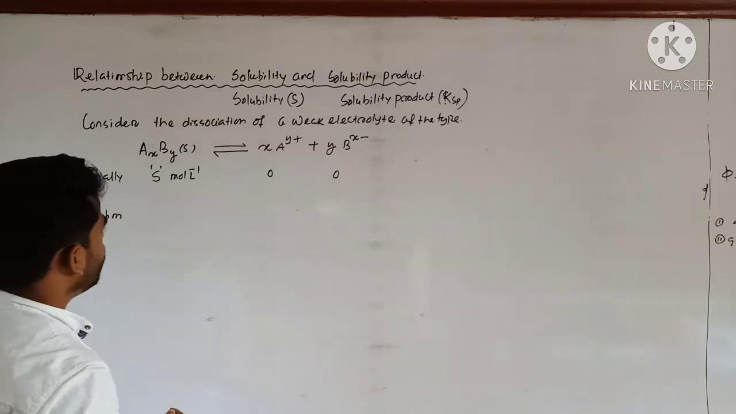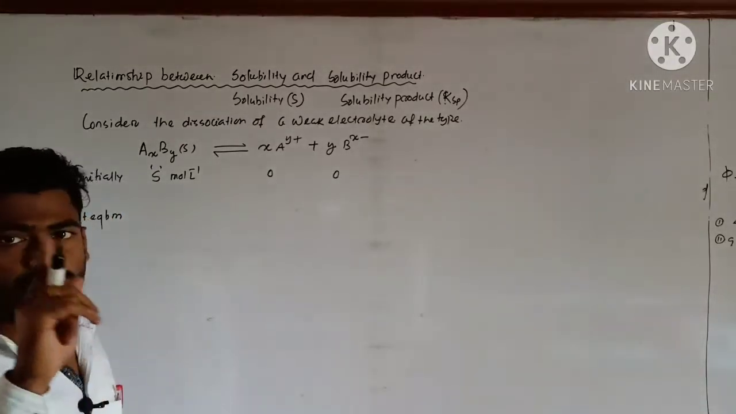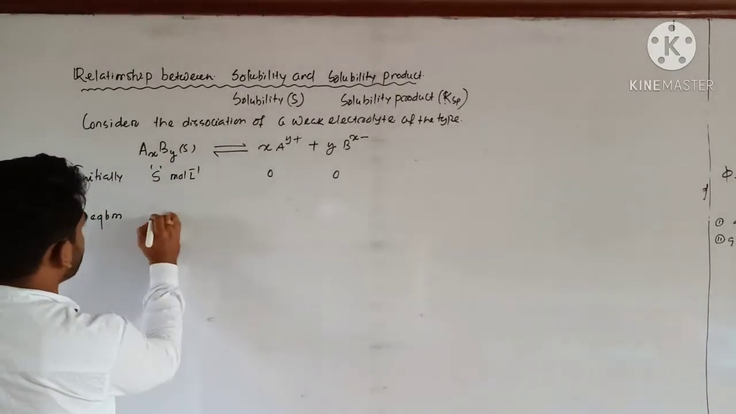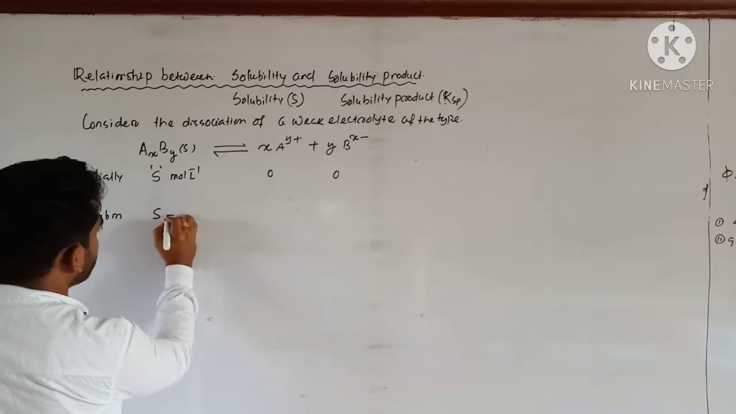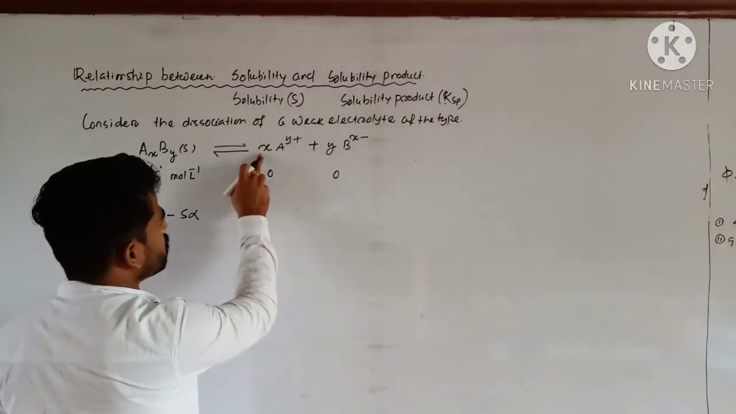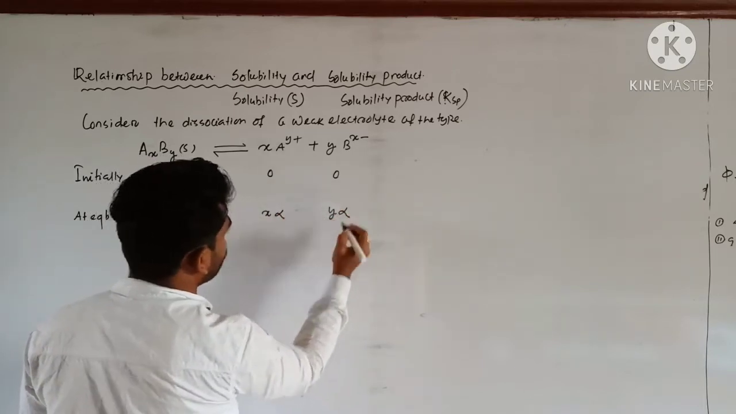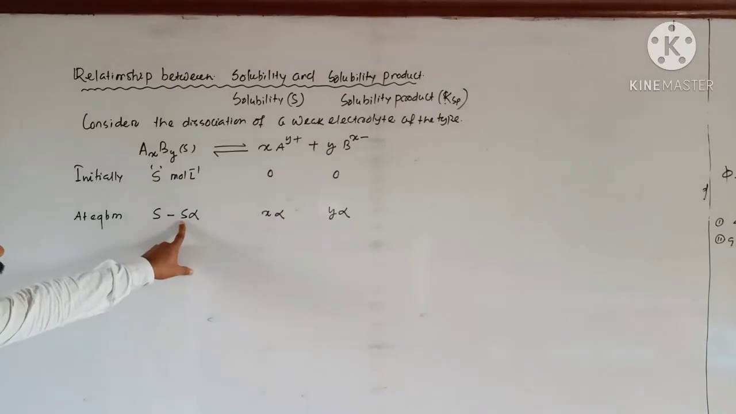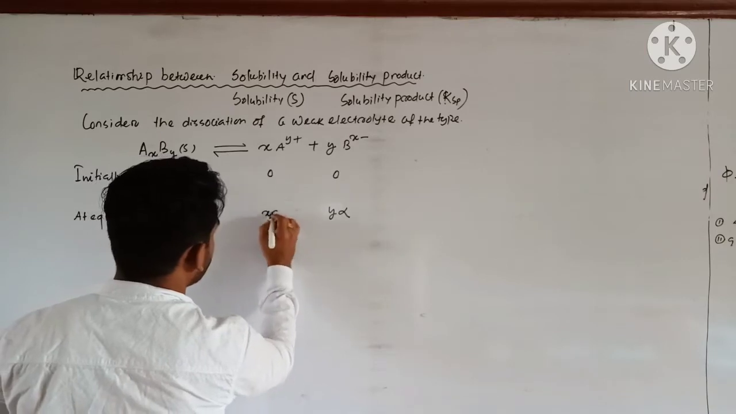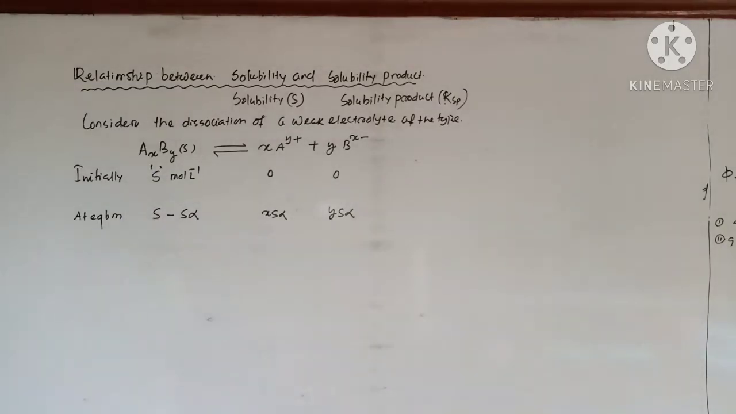At equilibrium, let alpha be the degree of ionization. So alpha corresponds to 1 mole, and for S mole there will be S alpha, the amount of substance dissolved. So at equilibrium the remaining solubility is S minus S alpha. Am I right? Here you just see these coefficients, that will be x alpha and y alpha. So you write over here x S alpha, y S alpha. That clear?